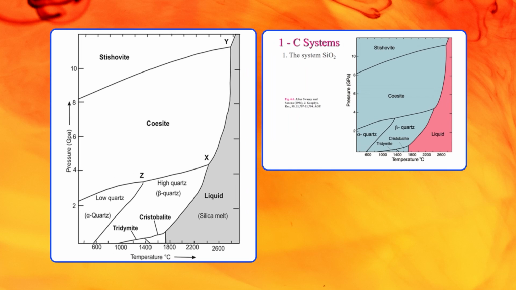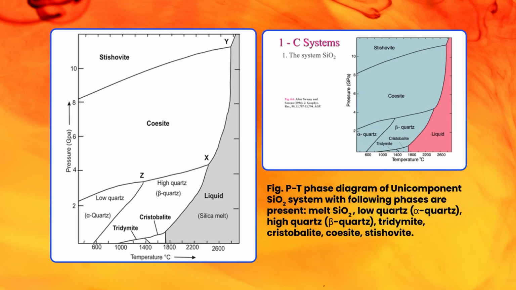Here is the phase diagram of the unicomponent SiO2 system. The following phases are present: melt SiO2, low quartz, that is alpha quartz, high quartz, which is beta quartz, tridymite, cristobalite, coesite and stishovite. These are the phases present in this diagram.